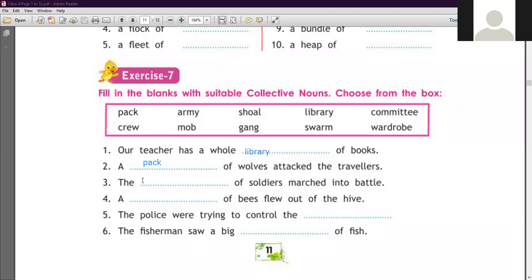अब हम बात करें किसकी, soldiers की, so you have to put a collective noun: the army of soldiers. Number 4 is here, a dash of bees flew out of the hive. So here we have to write a swarm, swarm. Number 5 is here, the police were trying to control the, पुलिस क्या कर रही थी, control the mob, mob. Mob का meaning पता है आपको, crowd, भीड़. Okay, and at the end we have to put a full stop.